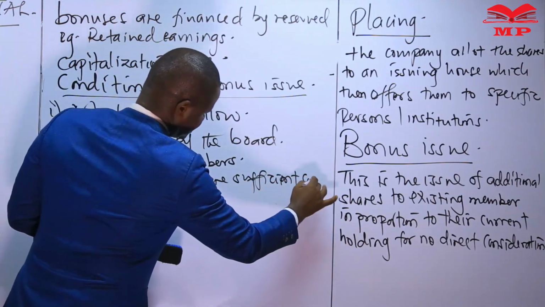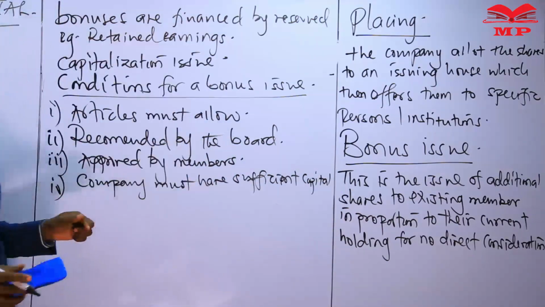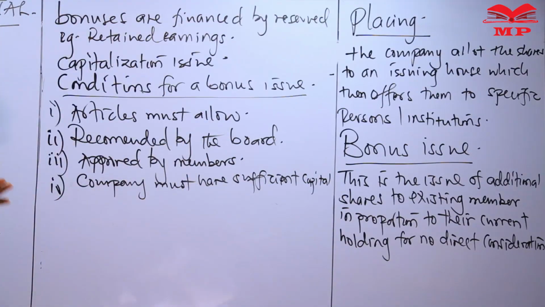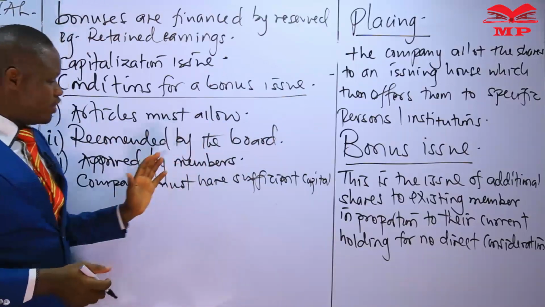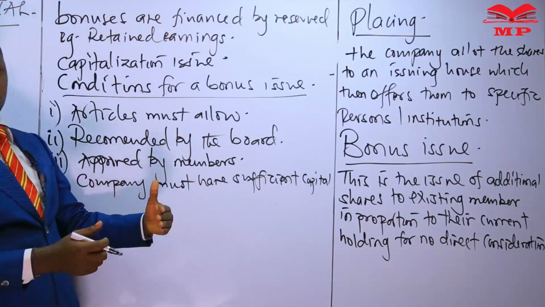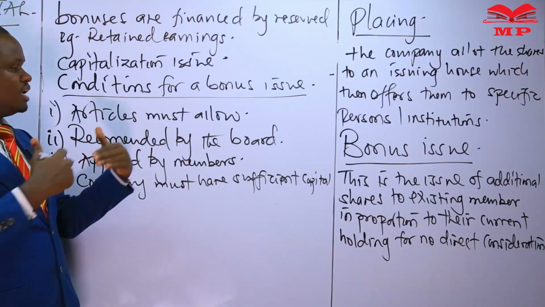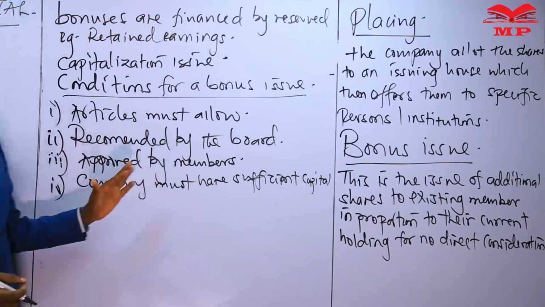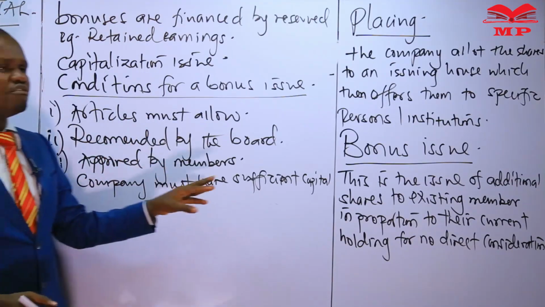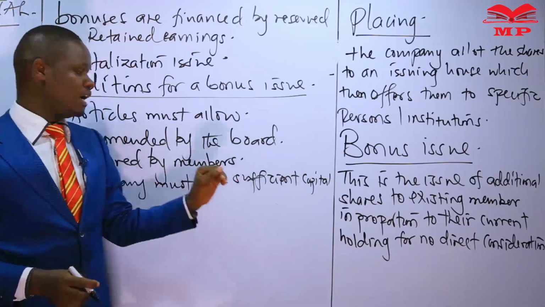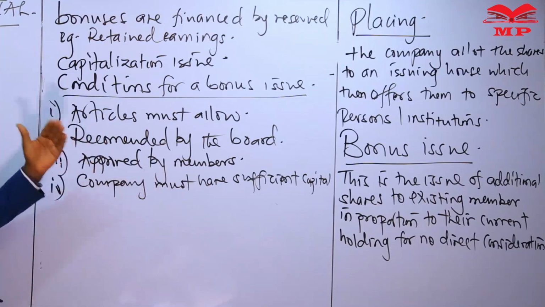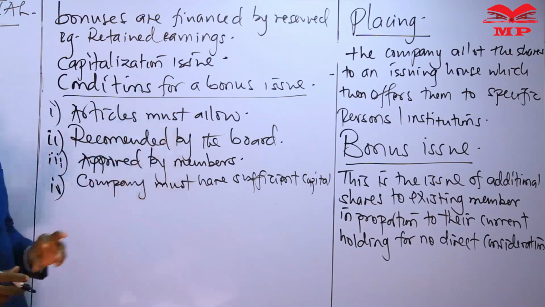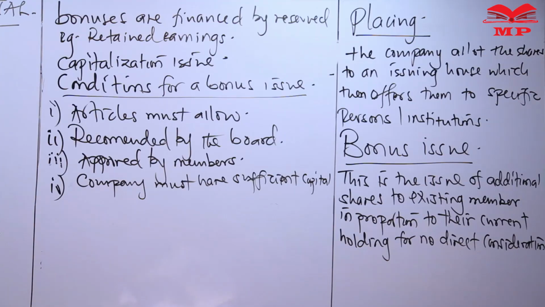The company must have sufficient capital so that the capitalization should not be a way of creating enough capital for us to work with. This should be seen as extra always. Not that we were already suffering a capital crisis or one of the sources of capital we are looking into is a capitalization issue. No. It should always be we are capitalizing to go over and above our present requirements, that we are already not lacking. So when we are in capital problems or capital deficits, then a capitalization issue will not or cannot be effected.